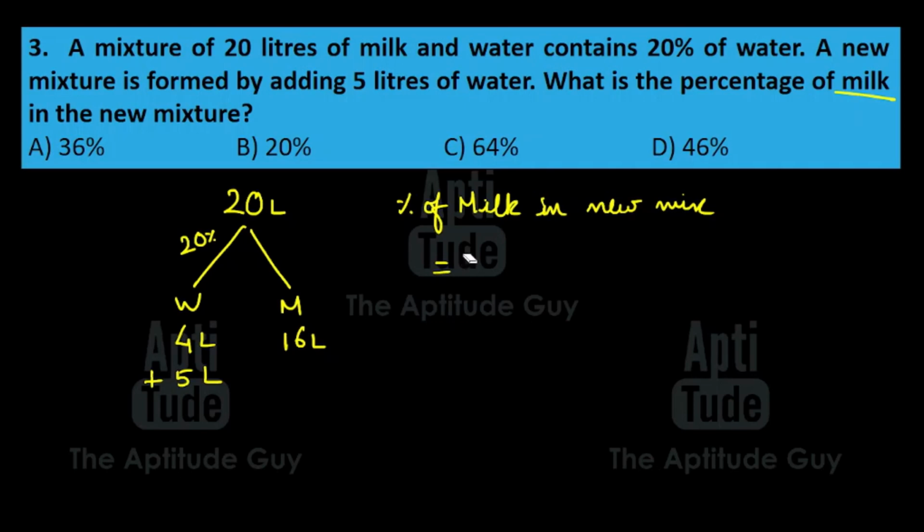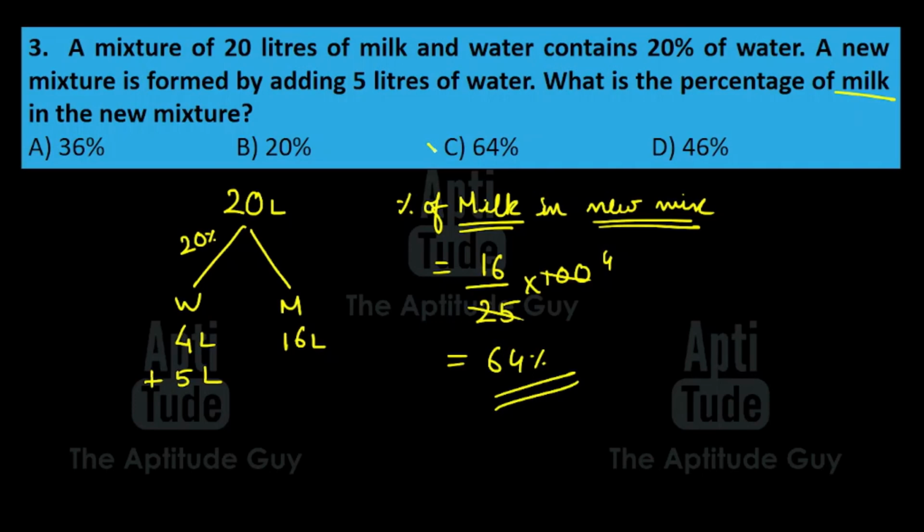Now, like we had already studied in change percentage, whatever percentage we are finding, that should be in the numerator. What percentage are we finding? We are finding the percentage of milk. So milk is in the numerator. Milk is 16 liters. With respect to what? With respect to the new mixture. How much is the new mixture? New mixture is 25. The whole thing is 25. So divided by 25 into 100. So 25 into 4 is 100, of course. 16 into 4, answer is 64%. Answer is option C.